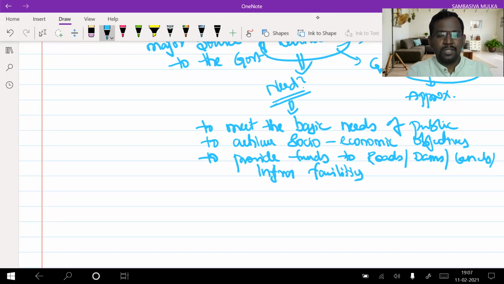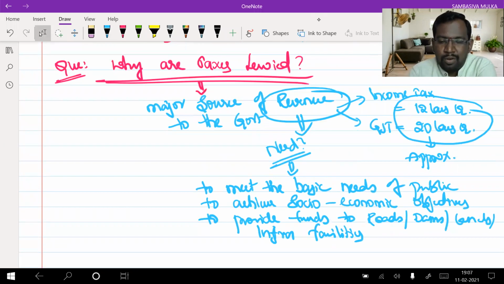And to provide funds to government schools, and for expenses in relation to defense, education, healthcare, and infrastructure. For all these purposes, the government needs revenues. And one of the major sources of revenue to the government is income tax, GST, customs duty.